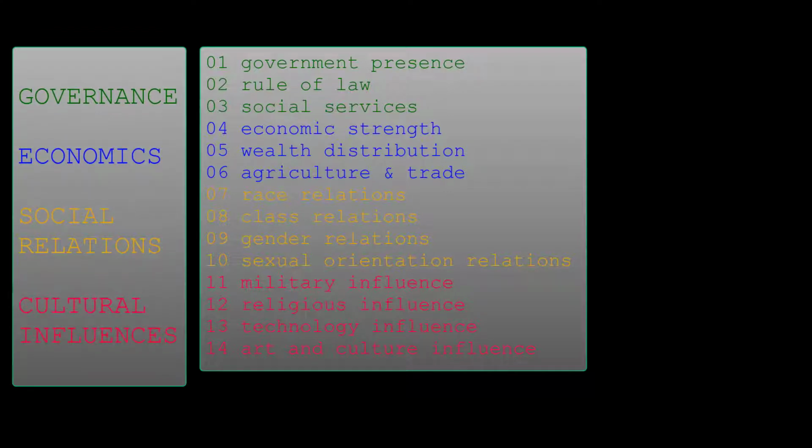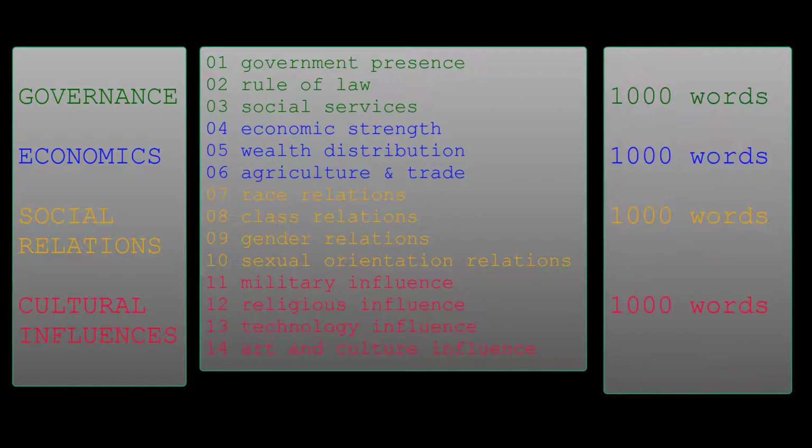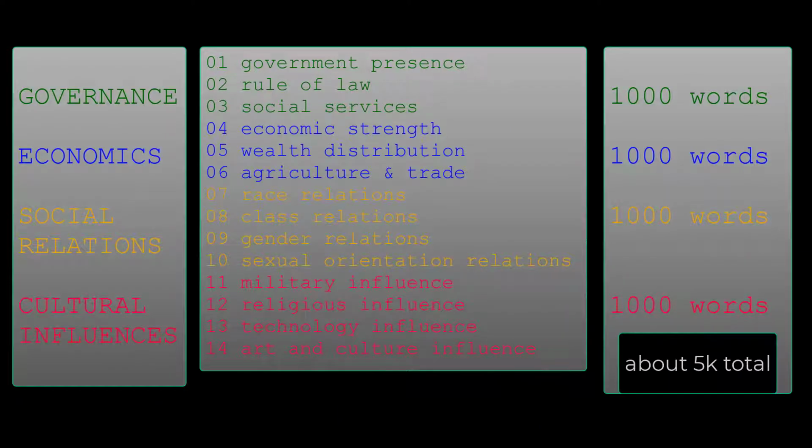In terms of length, I ask students to shoot for around 1,000 words for each of the 4 structural categories, plus a few hundred words for the geography and the history, which is where that around 5,000 words estimate comes from. Now, here's another thing I tell students to do, and they often don't do it, and then they regret it.